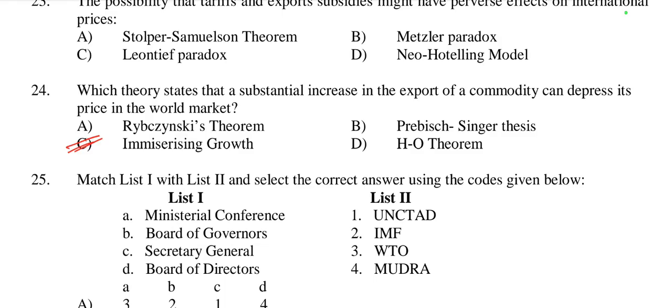This often occurs when the increase in supply from exports exceeds the demand in the global market, leading to falling prices.